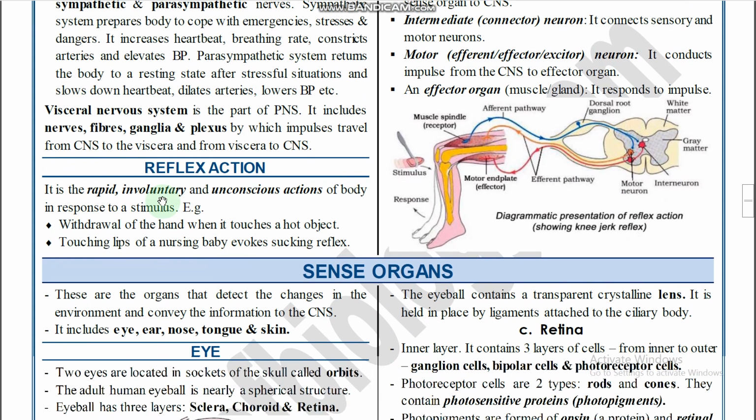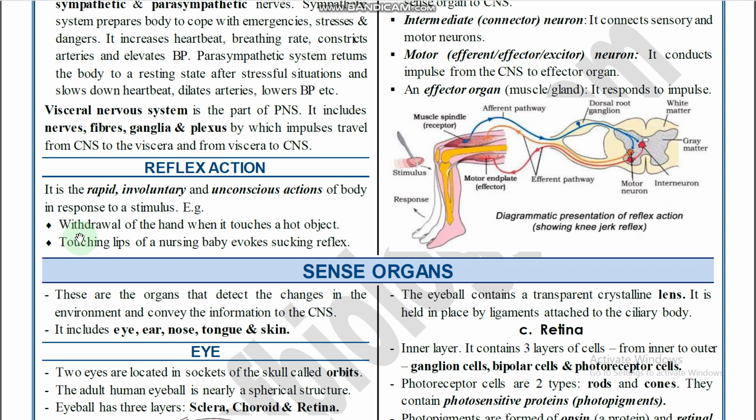And next one, reflex action. It is the rapid, involuntary, and unconscious action of the body in response to a stimulus. Whatever actions the brain exhibits as responses against stimulations, here it is without consultation of the brain, without consciousness of the brain: rapid, involuntary, and unconscious actions of the body in response to a stimulus. That is called reflex action.